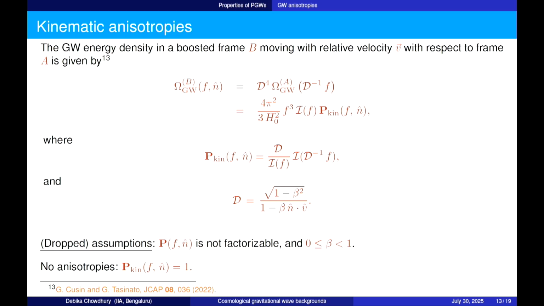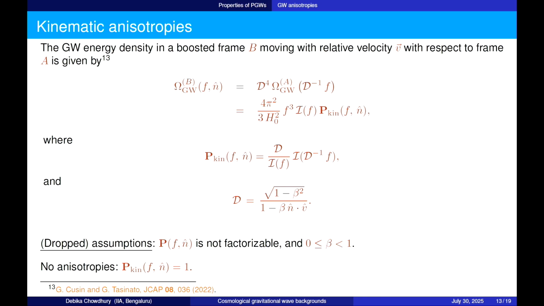And this has been shown in this paper to be expressed in this form, where along with the isotropic component we have this quantity P, which quantifies the anisotropic component that can arise due to this motion. And this is given in this form, which is related to beta. Beta is basically v by c, v being the relative velocity, and n is the direction of propagation of the signal.